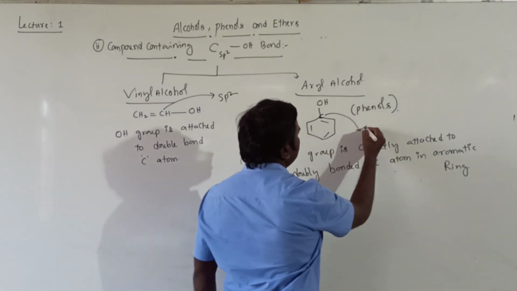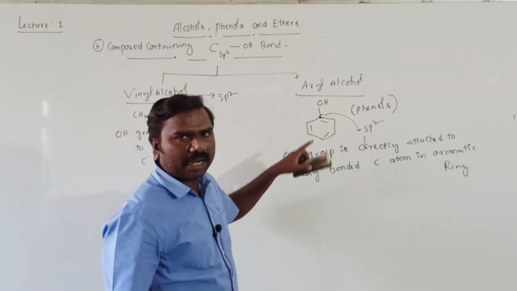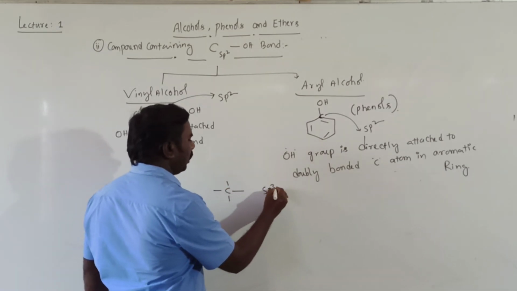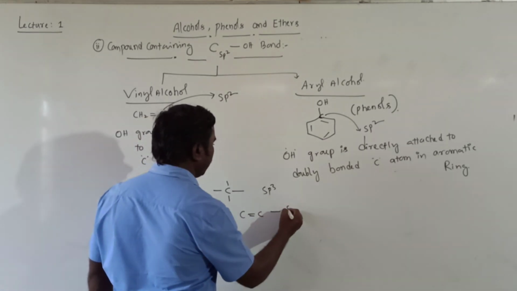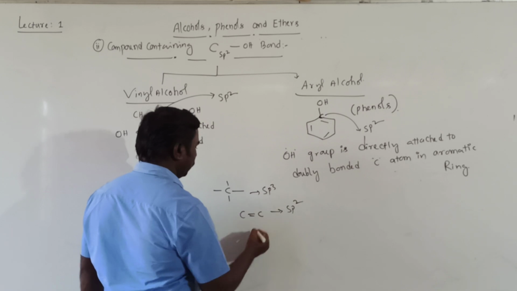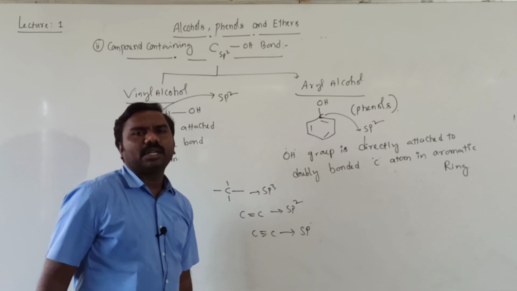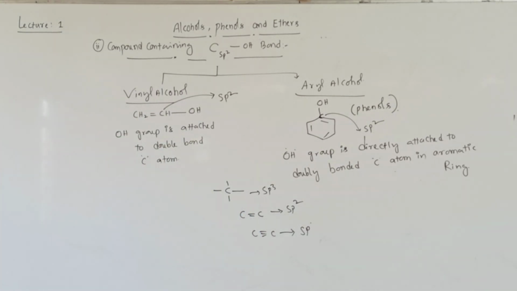So this carbon atom undergoes sp2 hybridization because it is doubly bonded. You can remember: carbon surrounded by all single bonds is sp3. Carbon with any one double bond is sp2. Next, if there is a C triple bond C, that is sp hybridization. Right, students? This is about the classification of alcohols. Next, nomenclature of alcohols and phenols.